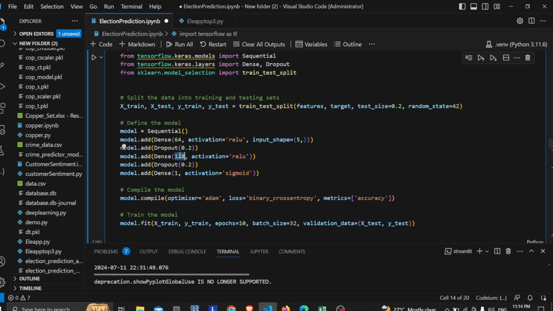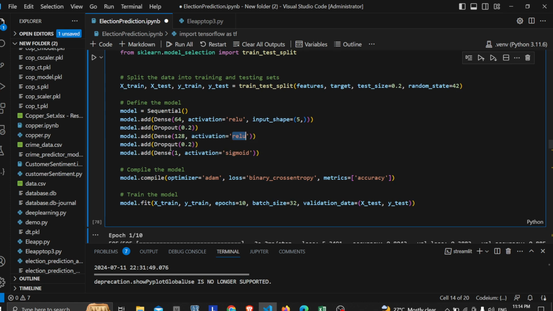And then another dense layer of 128 neurons, and the activation function, again, is a rectified linear unit. And then coming to dropout, 20% of it will be dropped out, so those neurons will be set to 0. And at the end, it's a sigmoid activation function, which is used for binary categorical outputs. Like if the output has two values, like yes, no, true, false, or 0, 1.